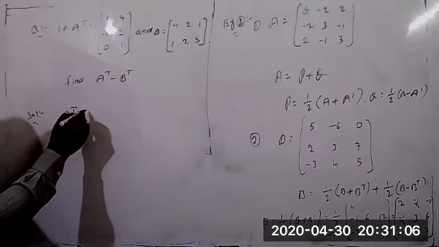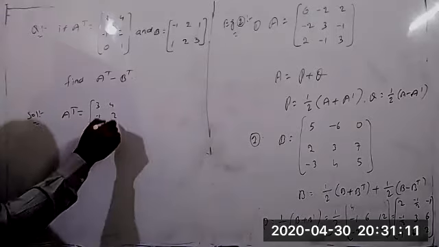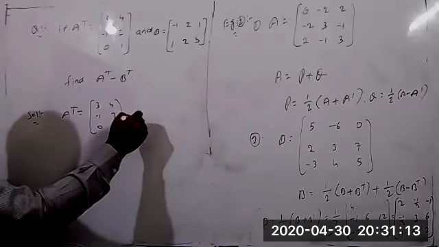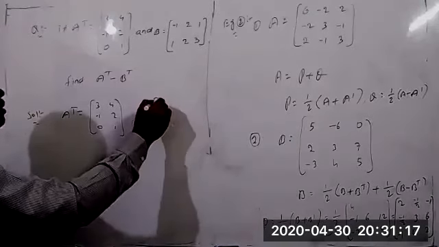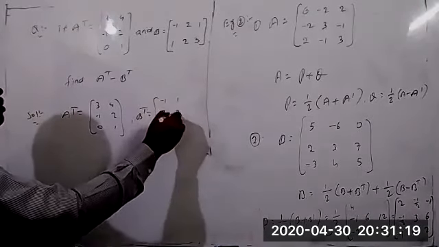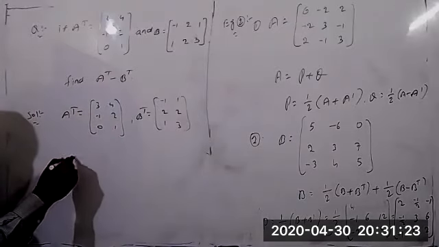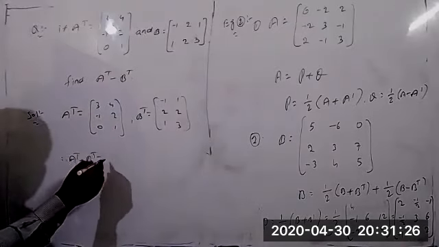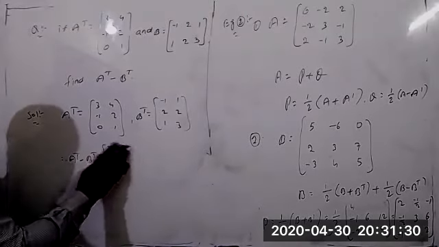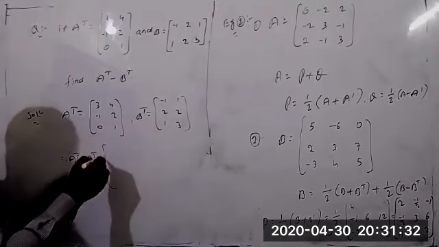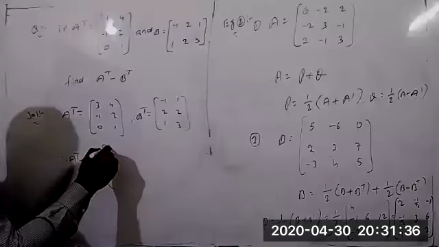So here given A transpose equal to 3, 4, minus 1, 2, 0, 1. But B is given now. B transpose equal to, change the values now, minus 1, 1, 2, 2, 1, 3. Therefore, A transpose minus B transpose equal to, separate both of them. So 4, 3, 4, 3 minus minus 1, yes, plus. 3 minus minus 1 equal to 4.